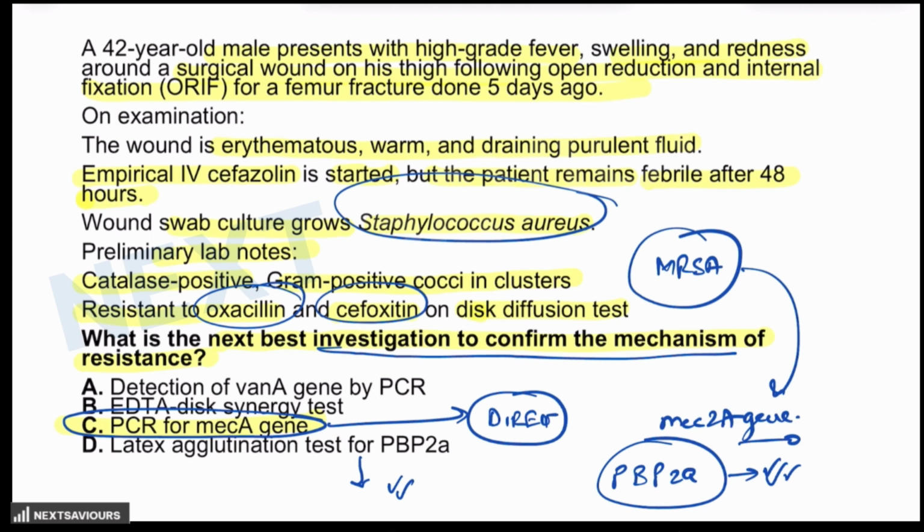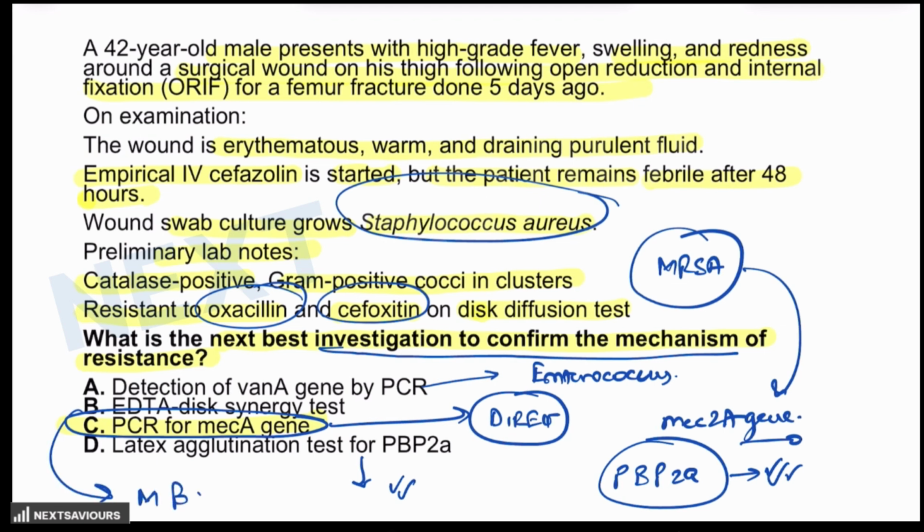For other options, the VAN-A gene is for Enterococcus infection, not Staphylococcus infection. EDTA with disc synergy, we have already talked about. It is for the detection of metallo-beta lactamases, and the latex agglutination test can detect the penicillin binding protein but not the underlying gene.